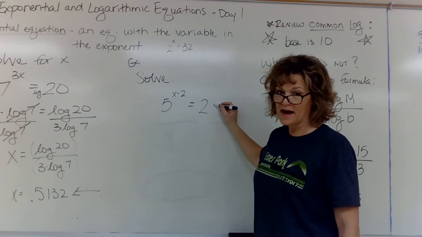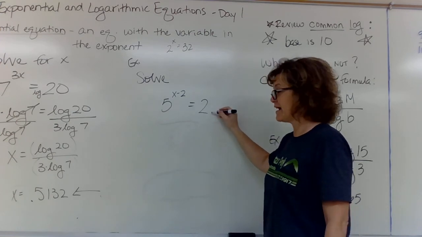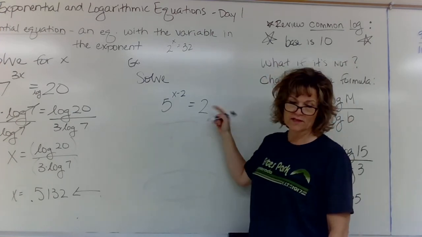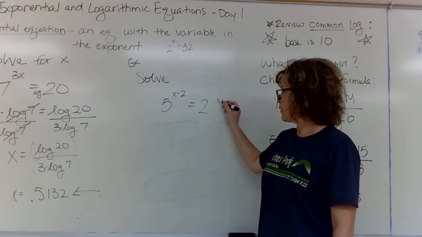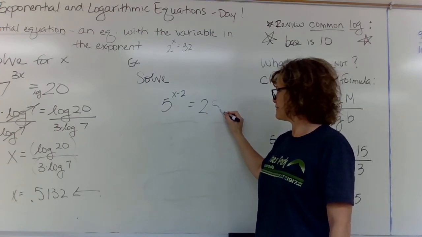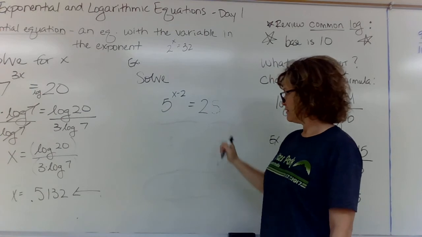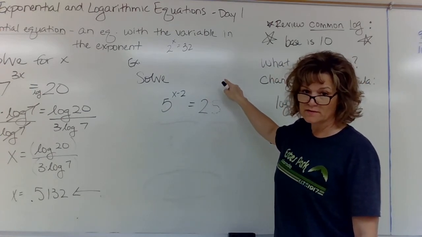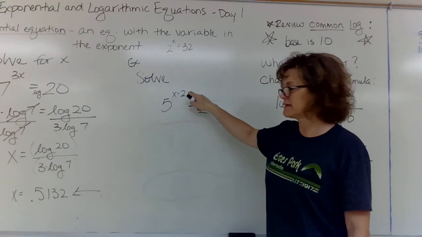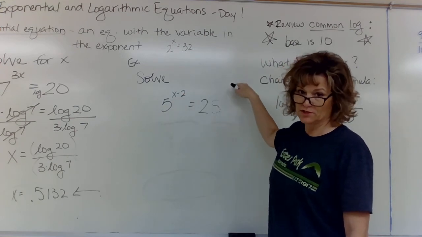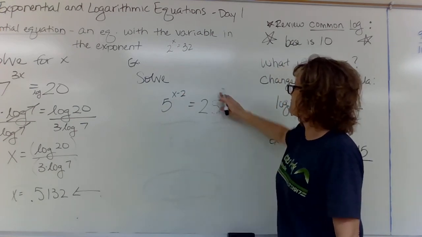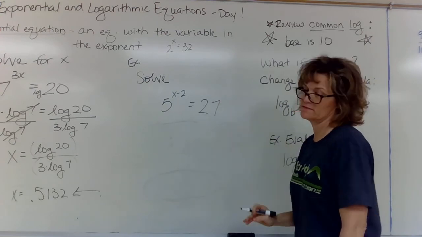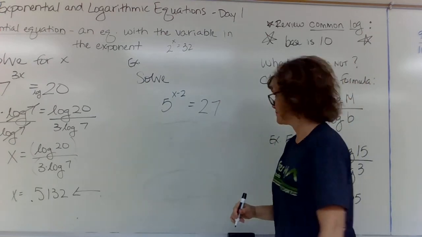Okay, if I write 5, it's 25. You can do this the old way, where if it's 25, then you'd rewrite it as 5 squared, and x minus 2 equals the 2. It's not a 5 though. It's a 7. Yeah, it's a 7.